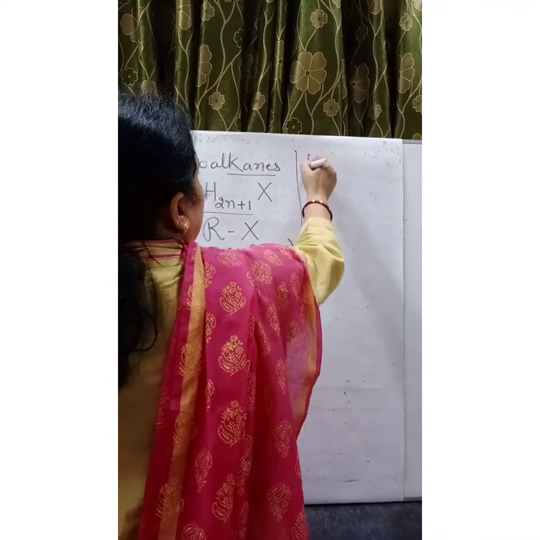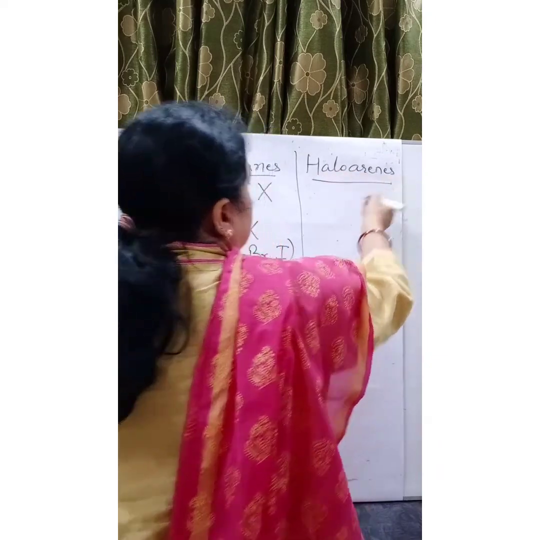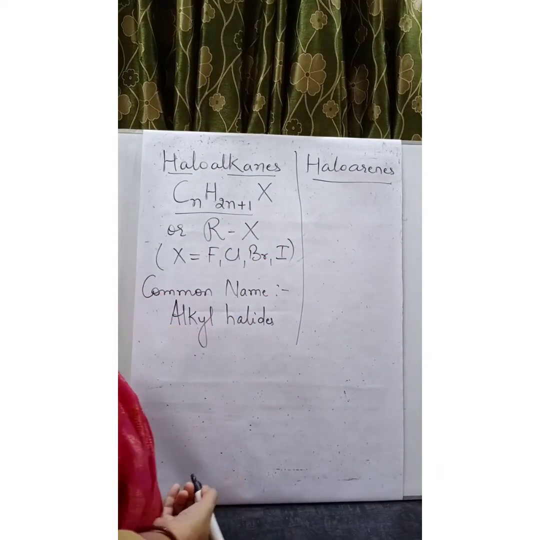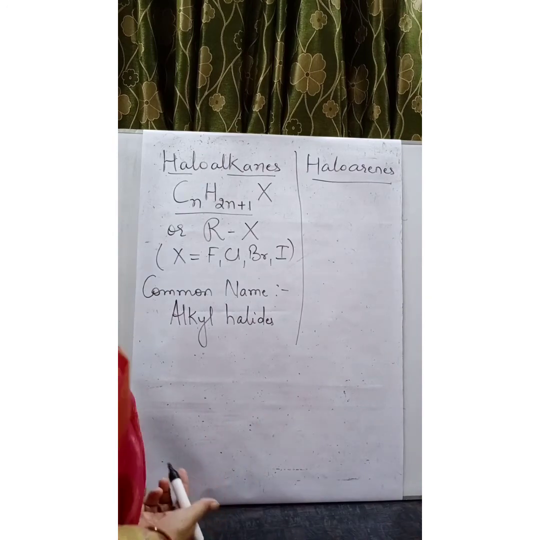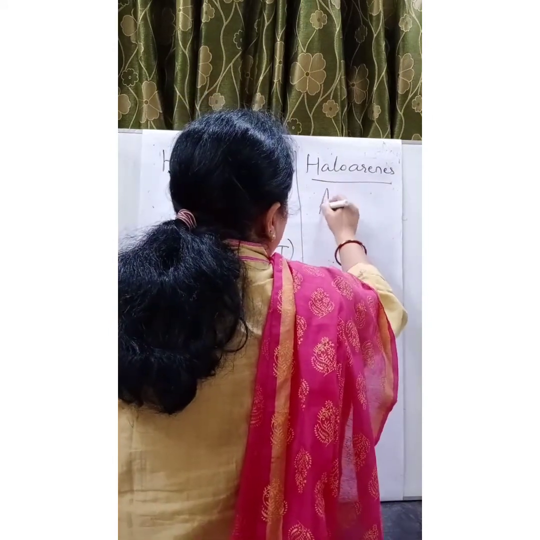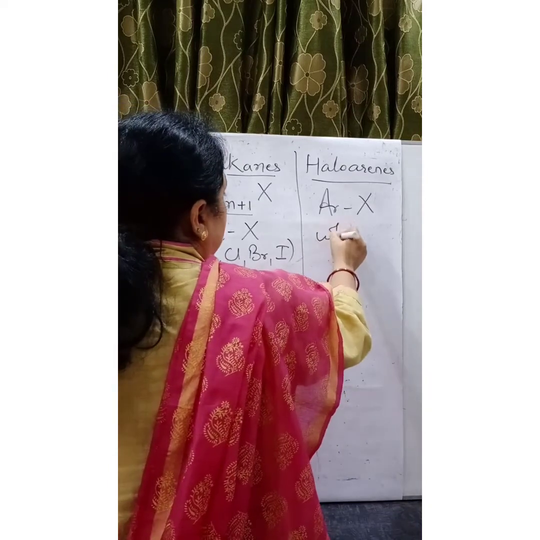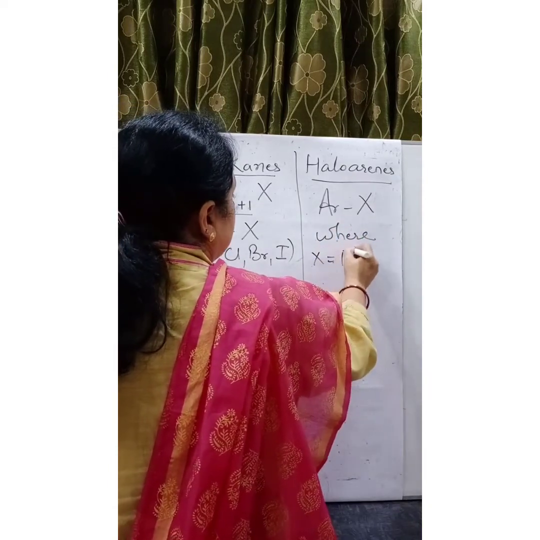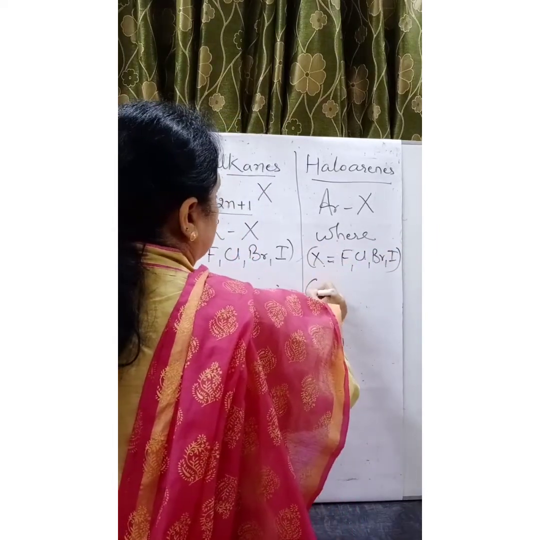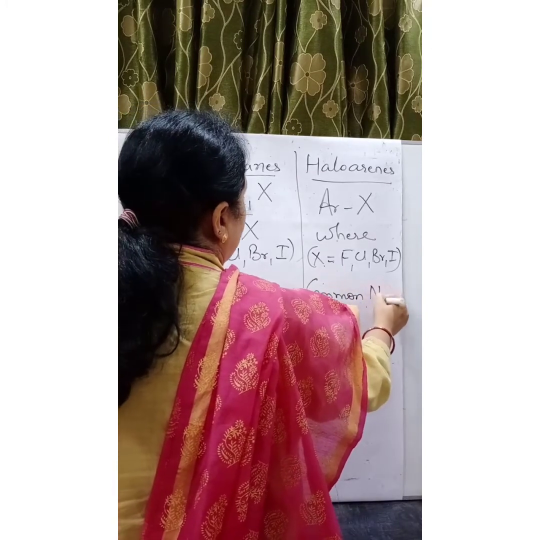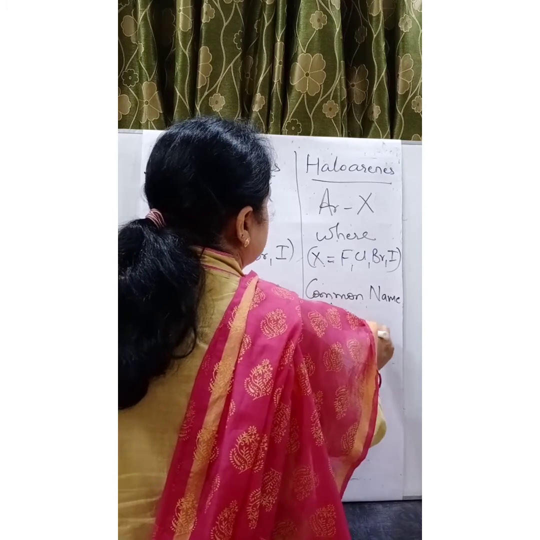Similarly, haloarenes. Arene is the aromatic cyclic closed ring substance. The general formula is ArX, where X is again fluorine, chlorine, bromine, iodine, etc. The common name of haloarenes is aryl halides.